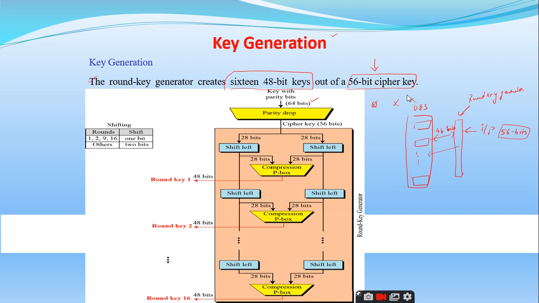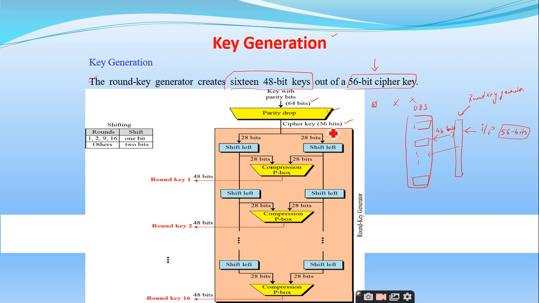So only 7 bits remain. 7 into 8, I have 56 bits. So this is the parity drop, where it will just remove the last bit from each byte of the key. So I will get a cipher key which is of length 56 bits. So how this 56 is converted into 48 and at each and every round of 16 rounds, how it is going to do, we'll see.